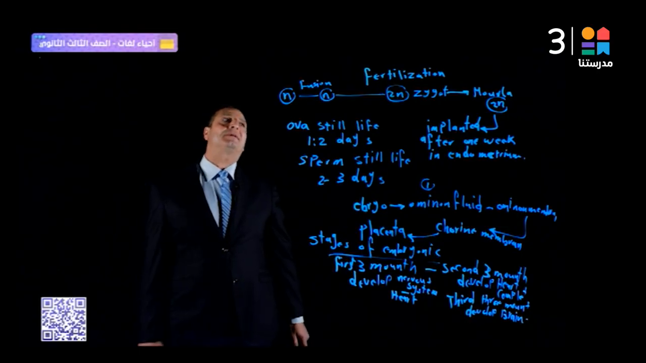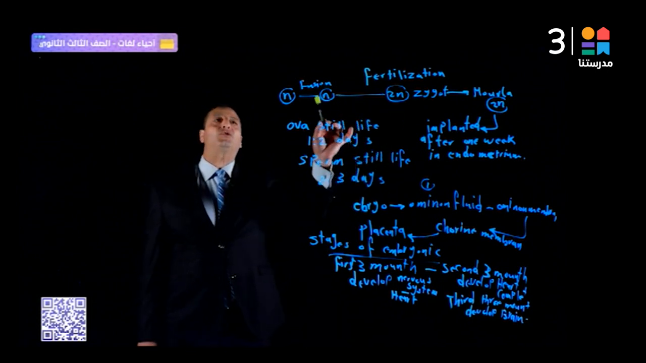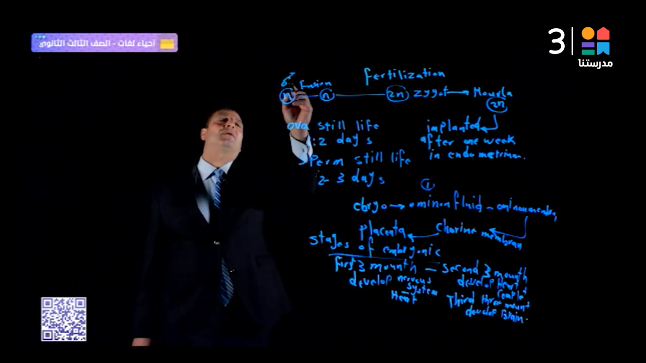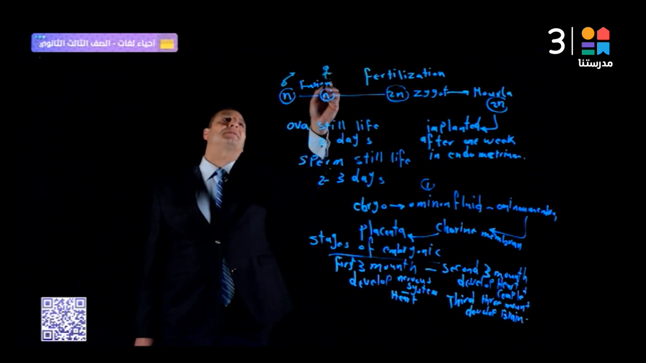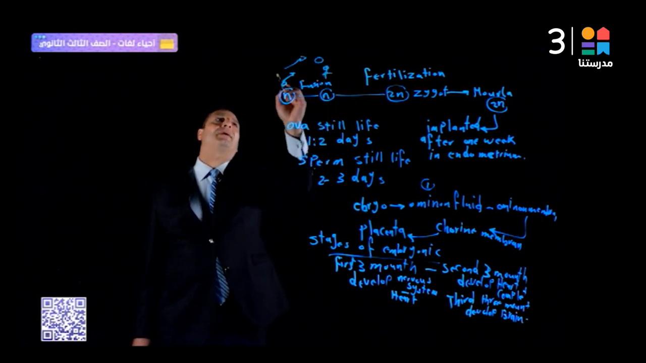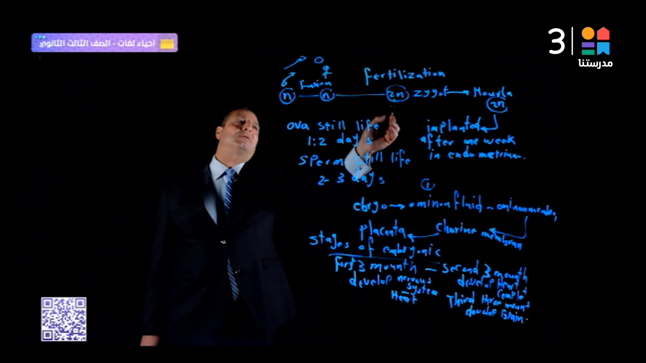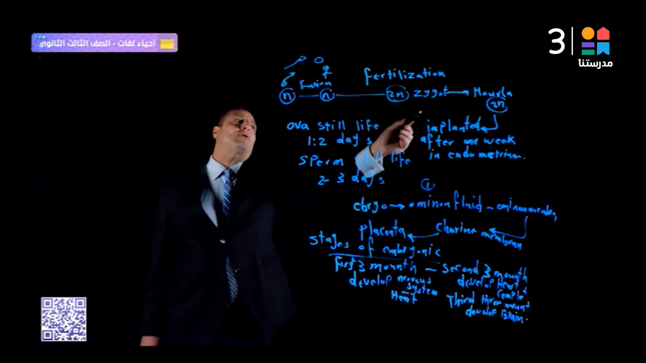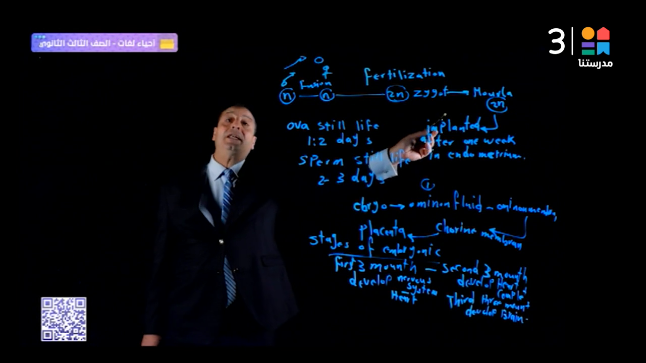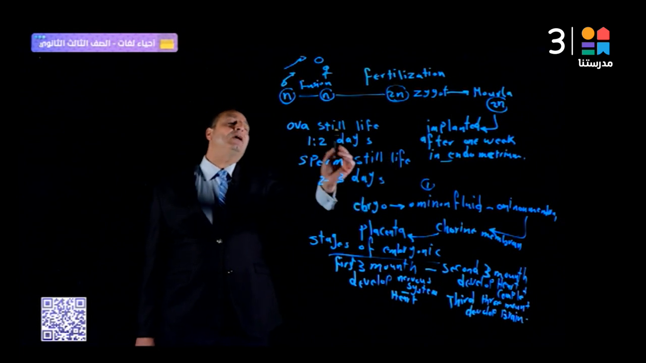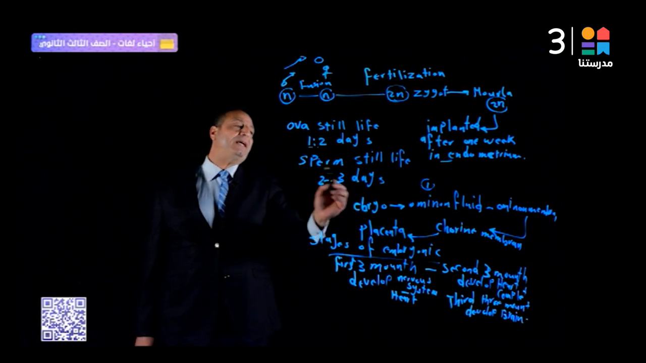Fertilization, the last section in chapter 3. Fertilization is fusion between the male gamete, the sperm, and the female gamete, the ovum. Fusion of both forms the zygote, 2n. This zygote divides mitotically, finally forming the morula after 1 week. The morula is implanted in the endometrium after 1 week. The ovum stays alive 1 to 2 days. The sperm stays alive 2 to 3 days.